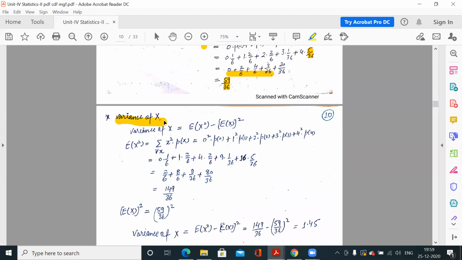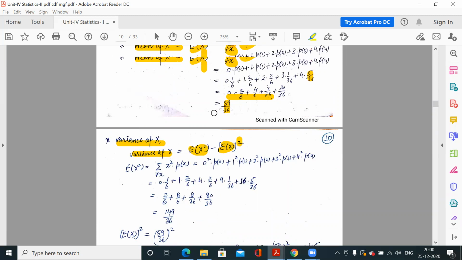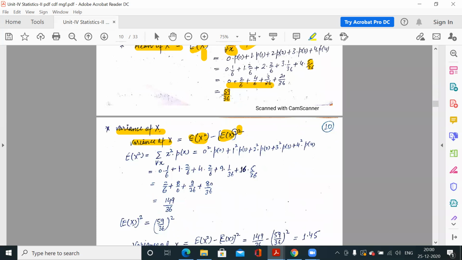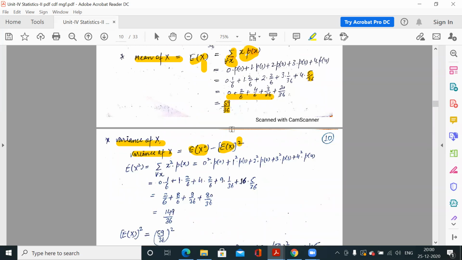Next, variance of X. If you remember the formula for variance of X, it is the expected value of X square minus the expected value of X whole square. So this is your expected value of X, 59/36. This you already have. The expected value of X means (59/36) square. Now you have to find only the expected value of X square.